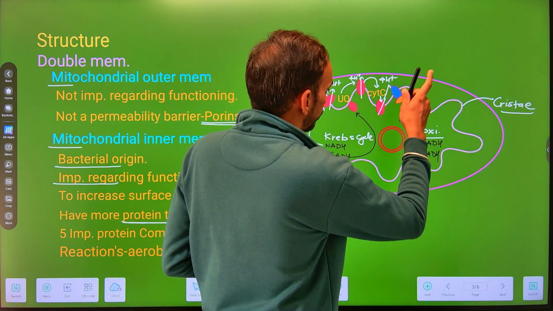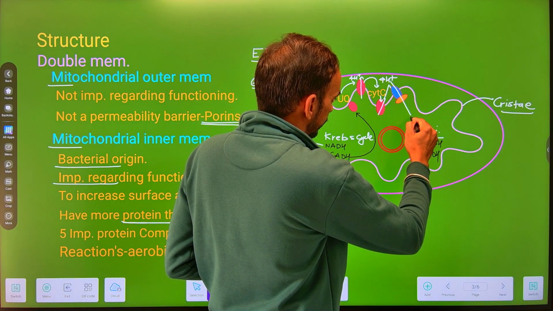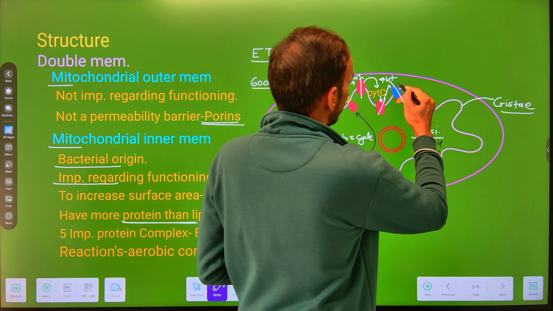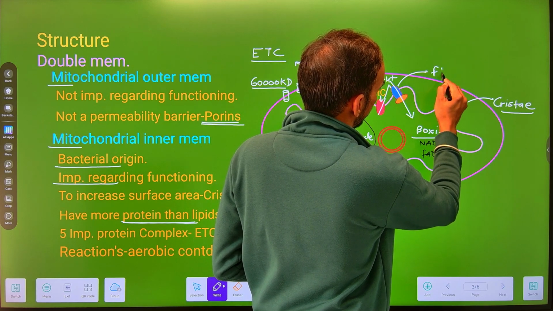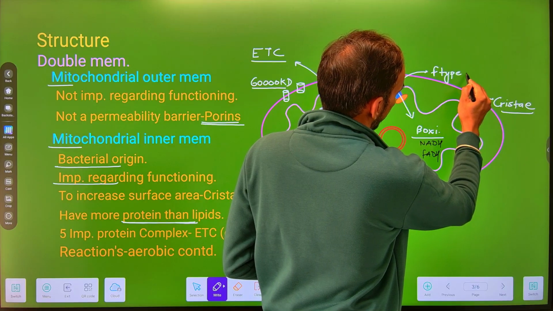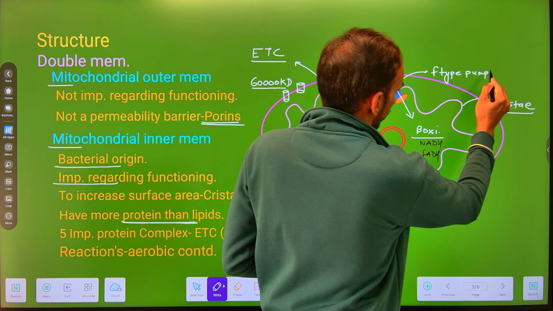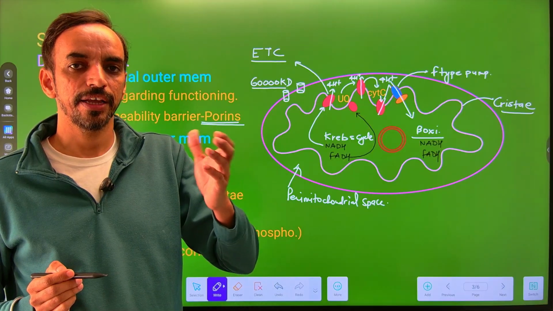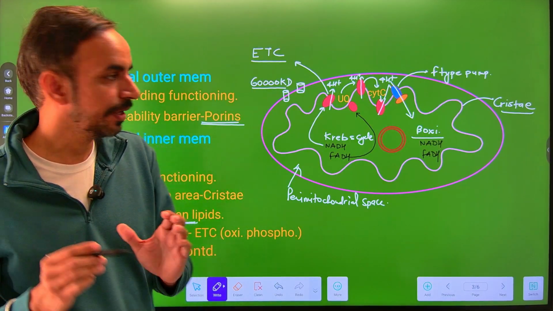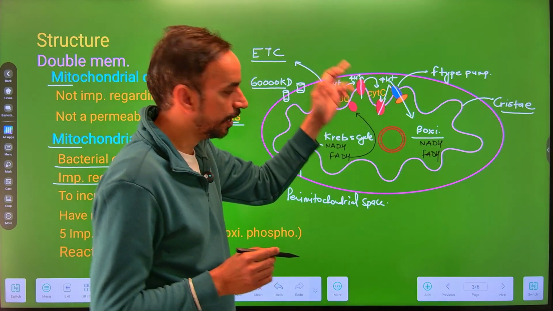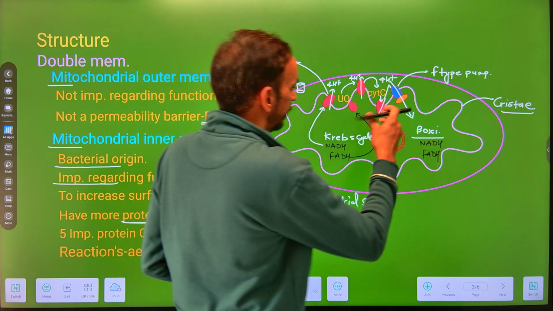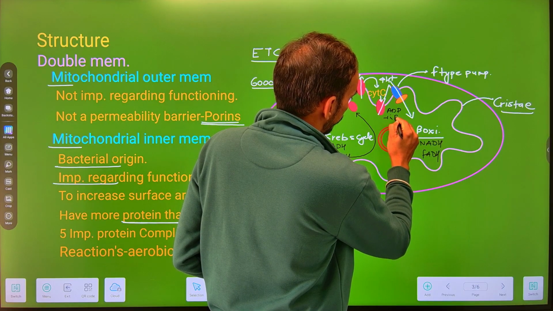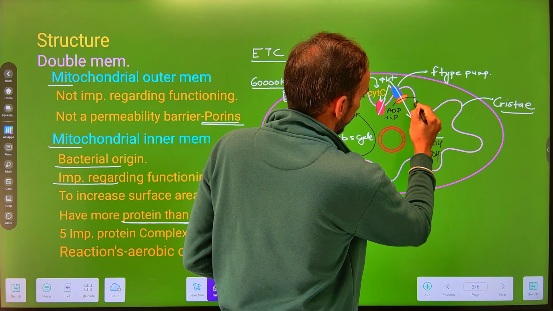When these H plus ion come back into the mitochondrial matrix through a specific type of pump which is known as F type pump, जिसके बारे में भी अपन पढ़ चुके हैं पहले अपने लेक्चर्स के अंदर. The F type pump has the characteristic to generate the energy by using the proton gradient. ये क्या करते हैं, जो proton gradient का movement होता है from higher to the lower concentration, this gradient is utilized to add inorganic phosphate onto the ADP to form the ATP.